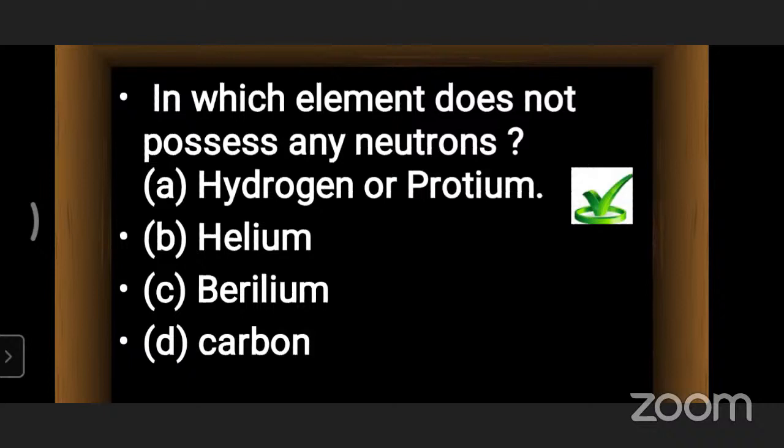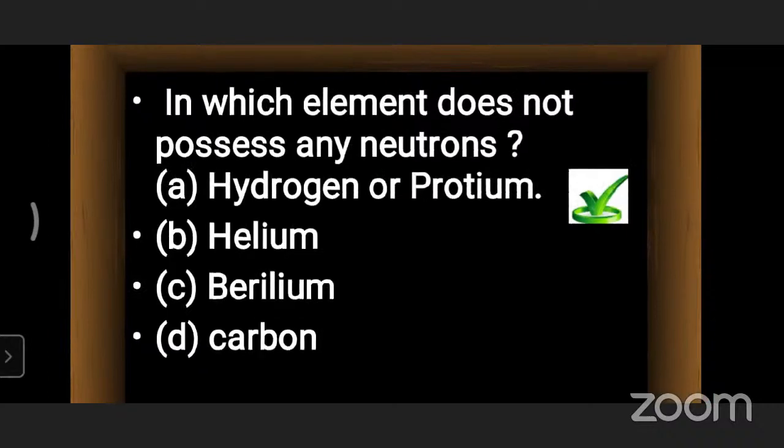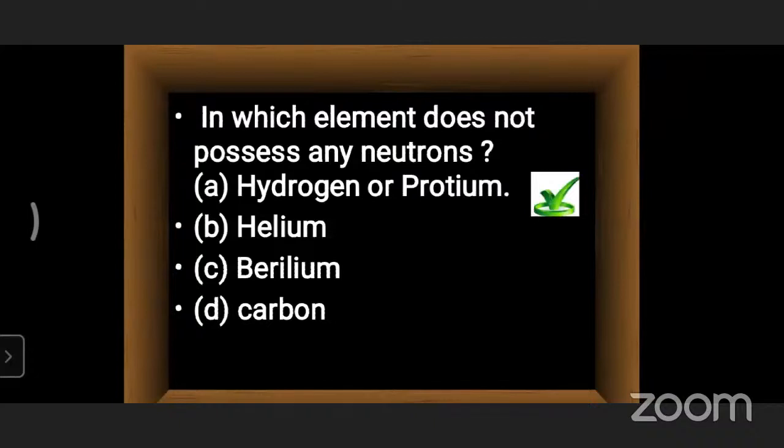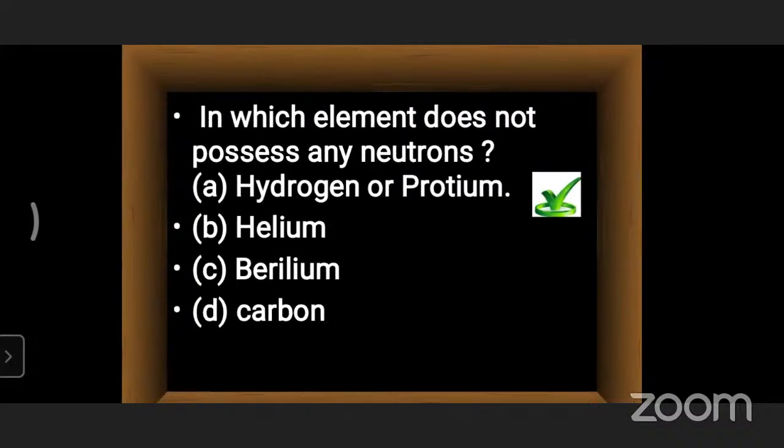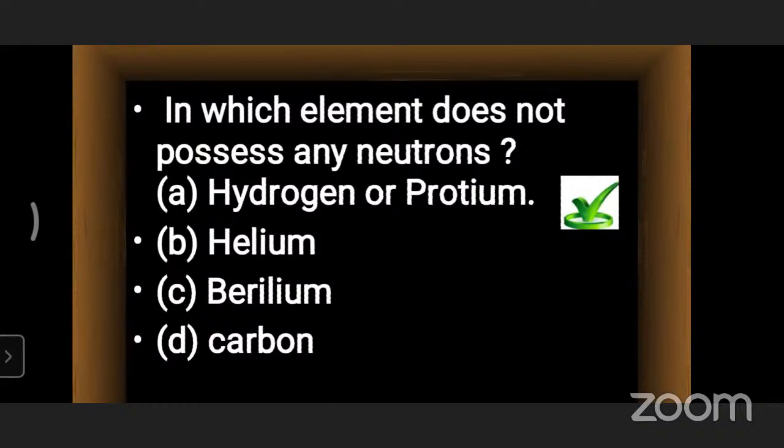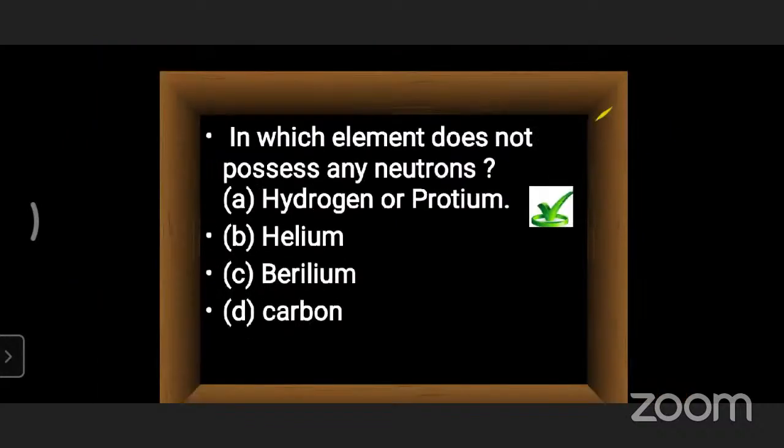So you must go through the lesson first, while listening to the class, before the class, or after the class, and complete your concept once. If you have any doubts, you can ask in the Telegram. Why am I saying this without mentioning the formulas? Because we have already completed the lesson in the classes. Yes or no? That's why I'm saying this. Okay. So the next question.